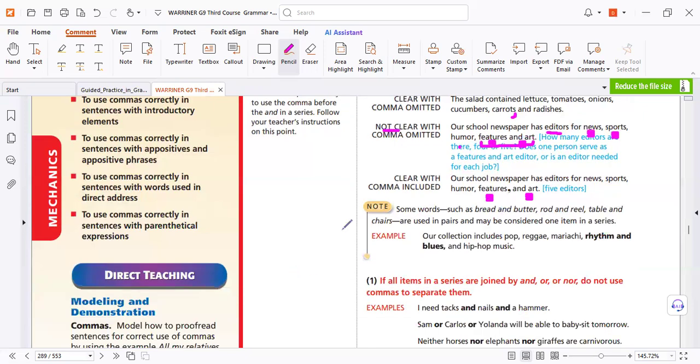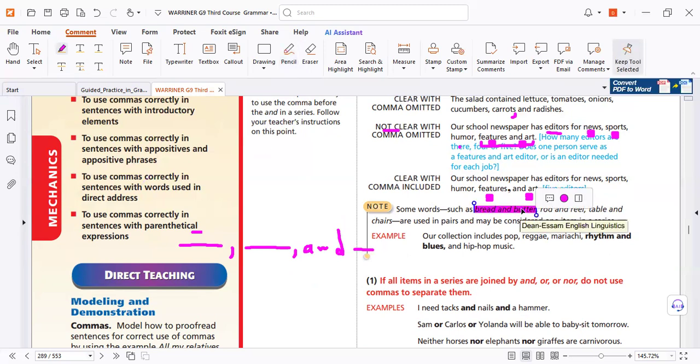Here we have a comma trap. Very important. Sometimes in the list, between the commas, you have an expression that uses and. For example, look at this part, bread and butter. It's one thing. Rhythm and blues, it's one thing. But the expression has the word and. No problem. So look, our collection includes pop, reggae, rhythm and blues, and hip hop.